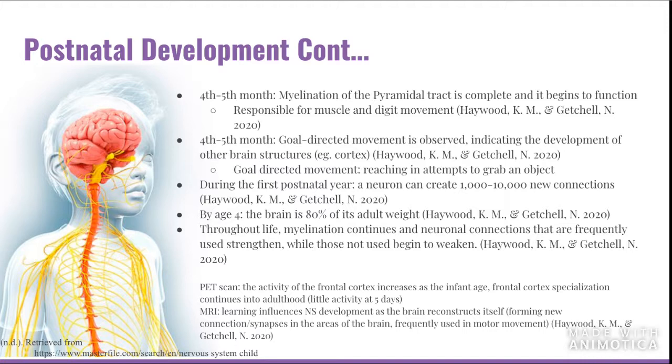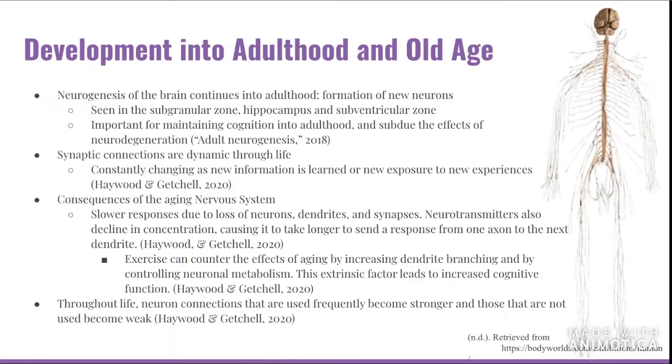On the other hand, MRI shows us that learning can influence nervous system development because the brain reconstructs itself, basically. And by that, we mean new connections in the areas of brain frequently used in motor development.